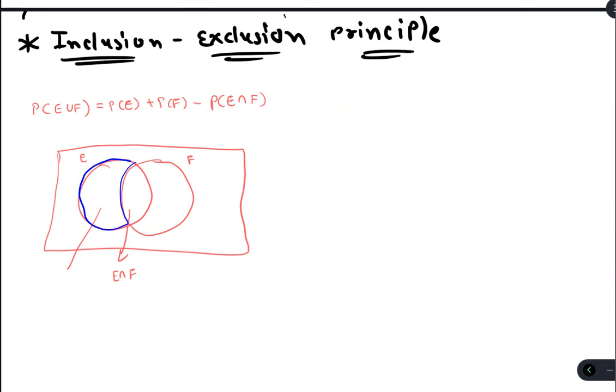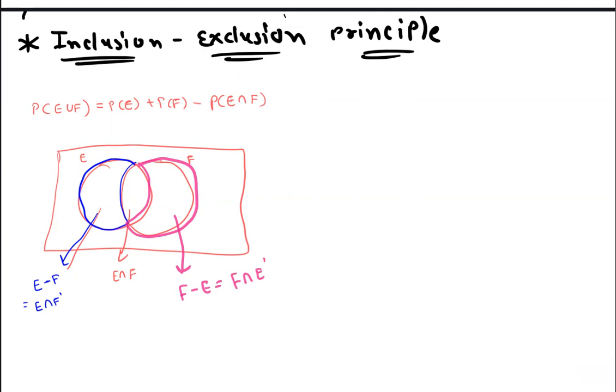Yeah, we have the facility, so why don't we use it? So this is what? This is E minus F, or you can write it as E intersection F dash. Now I am talking about this part, then this is F minus E equal to F intersection E dash. F minus E means from F we are removing E. Like so, this is this part.